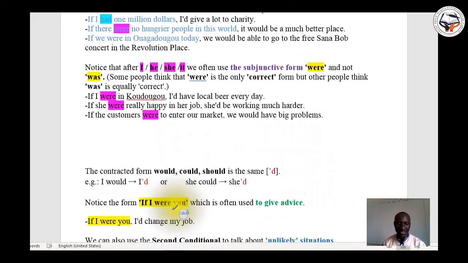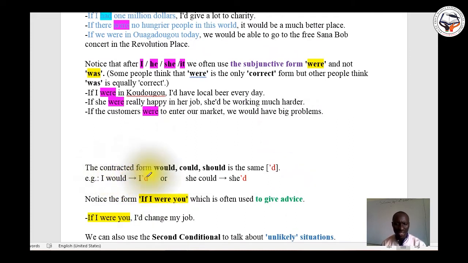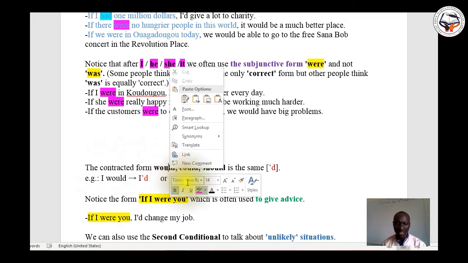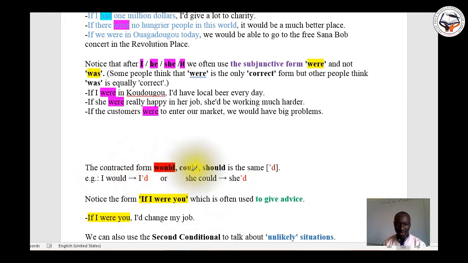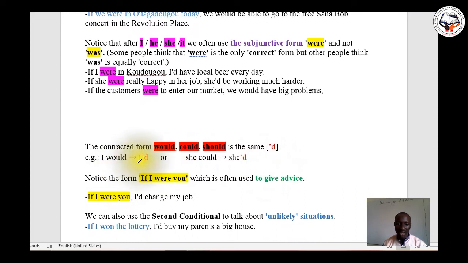We go ahead. The contracted form of would, could, or should is the same, and we add apostrophe D. The contracted form of would is 'd, the contracted form of could is 'd, and the contracted form of should is 'd. I would is I'd, she would is she'd.